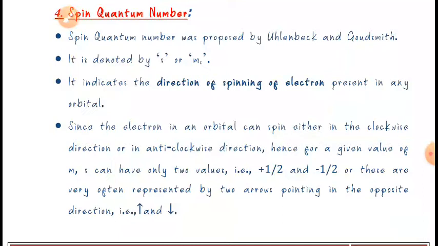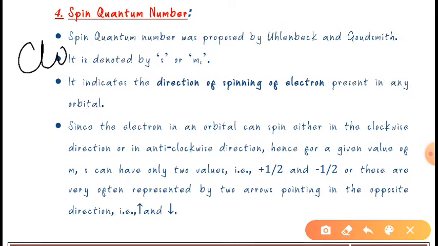When we talk about the spin quantum number, we can say that the two electrons in an orbital always spin in opposite directions, okay. In an orbital, if two electrons are there, they will always have opposite spin.